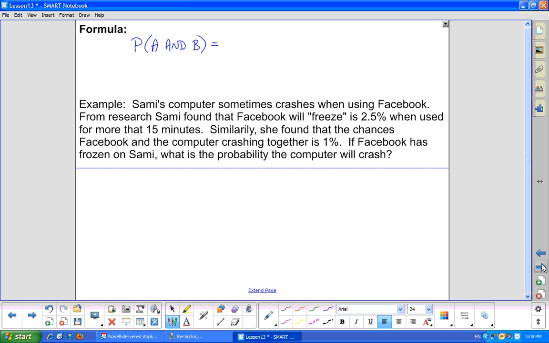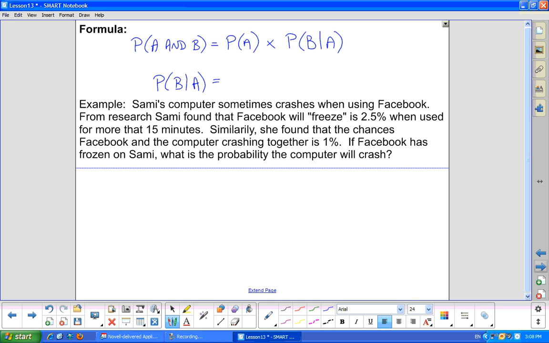So we're basically looking at what's the probability of A multiplied by the probability of B happening, given that we know A has occurred. So it looks very, very similar to the independent events. And this is still the probability of A and B occurring. It can be rewritten, or isolated, for the probability of B given that A has occurred.